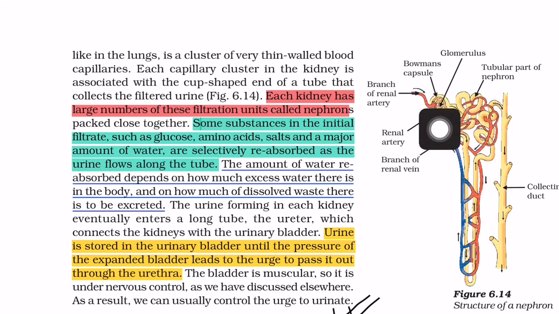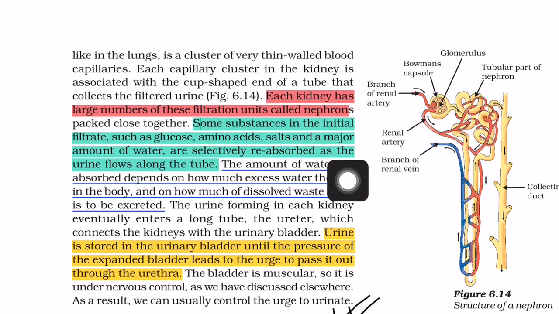So there are basically two main parts. One is filtration, number two is reabsorption. After the filtration in the glomerulus, the remains of the blood are again reabsorbed. What is the main cause of reabsorption?